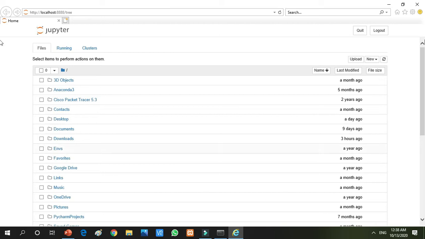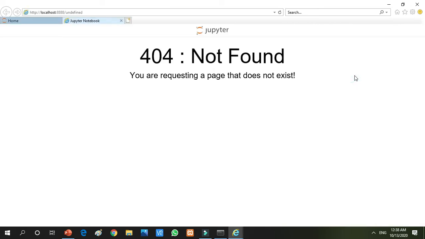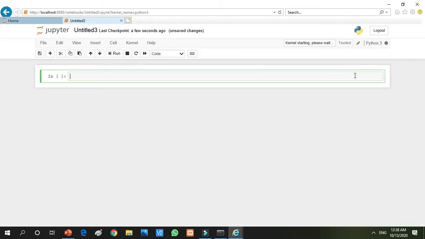So it has opened. You have to go to New and click Python 3. It will automatically open the new file. If it is not opening, just wait a minute, it will open in seconds. Now I am starting the programming. Today's lecture is based on the practical of the measures of central tendency: mean, median and mode. But today there is no CSV file. We are doing practical programming in Python, and we can calculate everything in front of us.